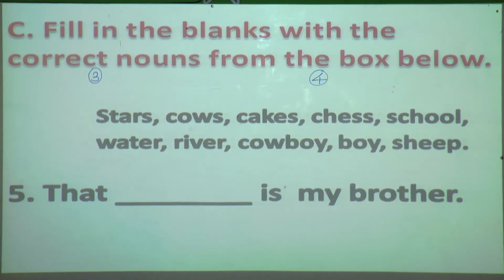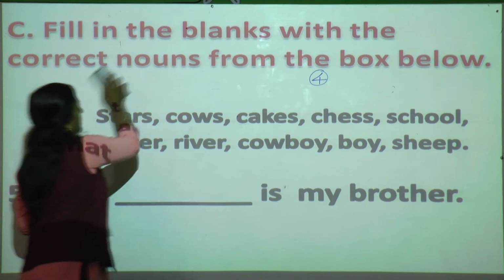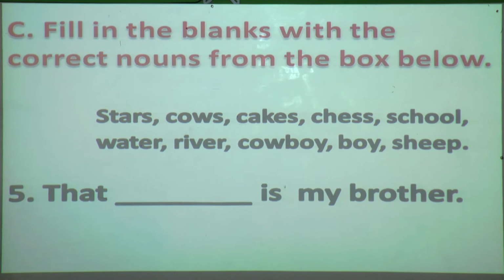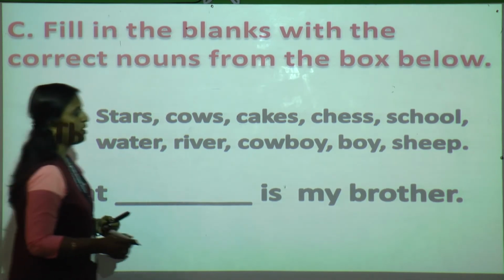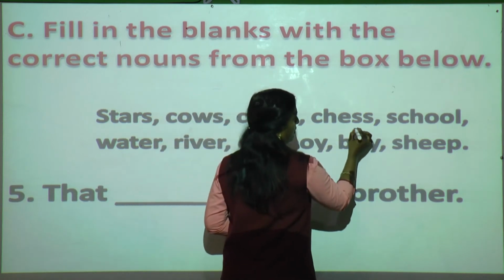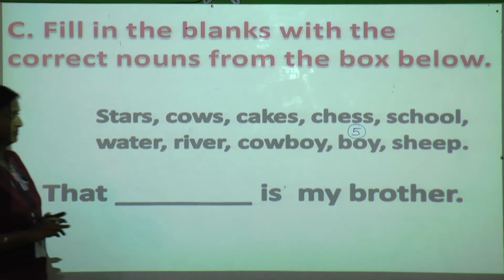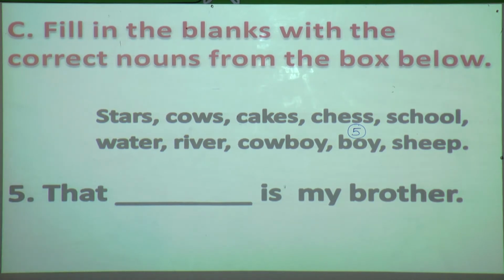That dash is my brother. So that boy is my brother. So you'll put on over there fifth number. Understood? Only copy the numbers on the nouns. Afterwards you complete over here.